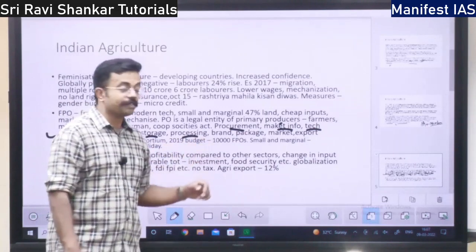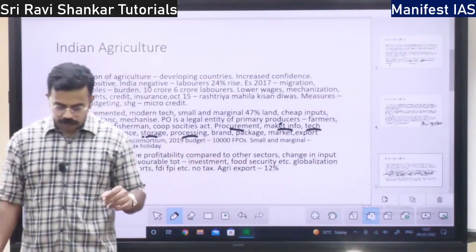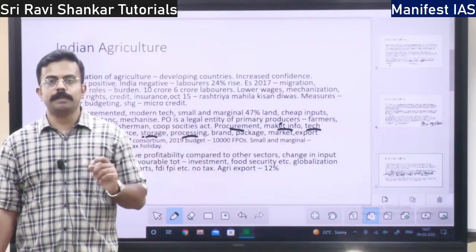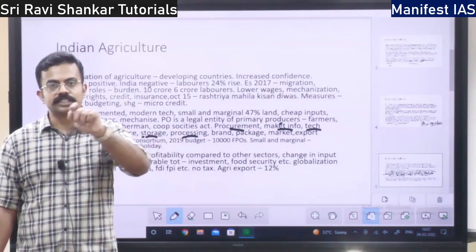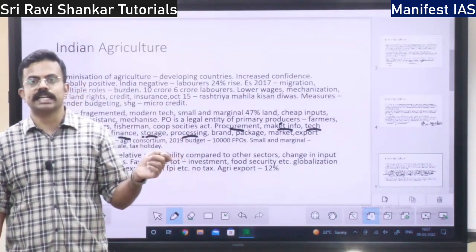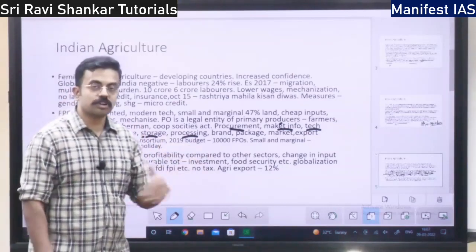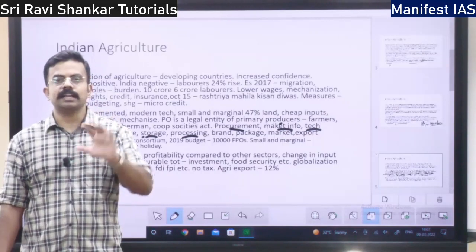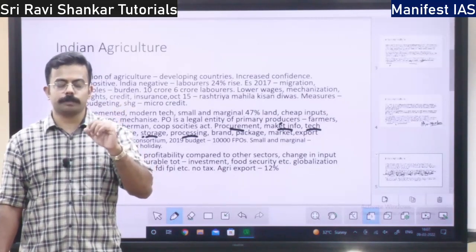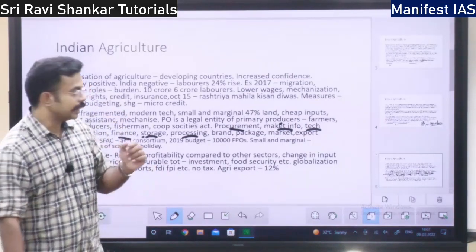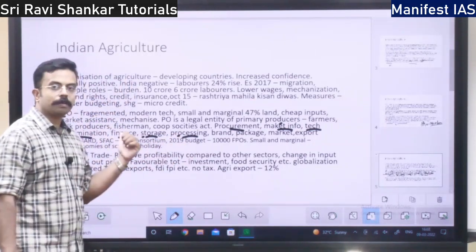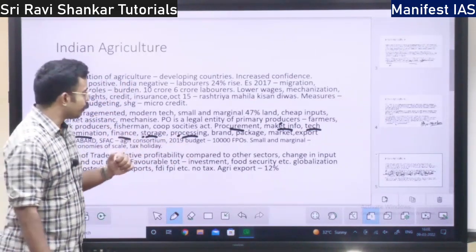Then processing facility, as I told you. First the paddy will be harvested and the rice husk will be removed from the rice seedling, right? That is called processing. And also the wheat will be taken and processed into wheat atta, right? That is processing. In that processing also, the farmer producer organization will provide support.